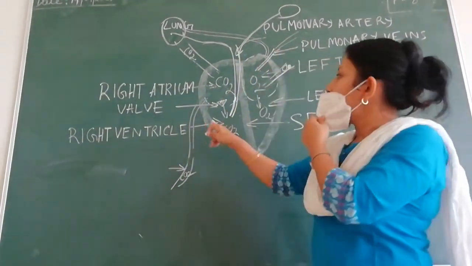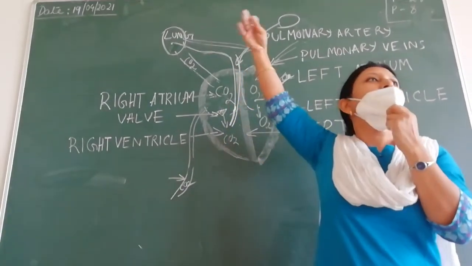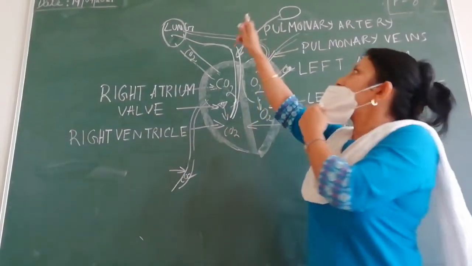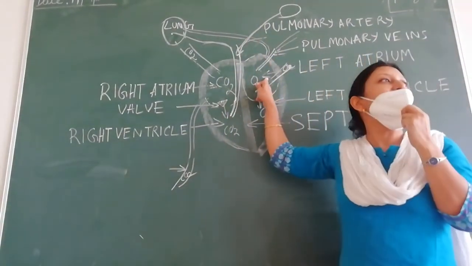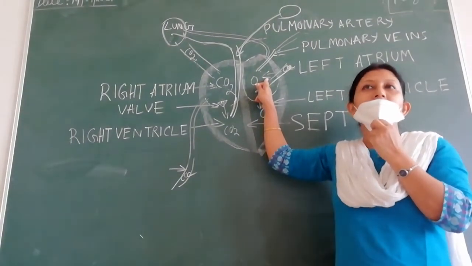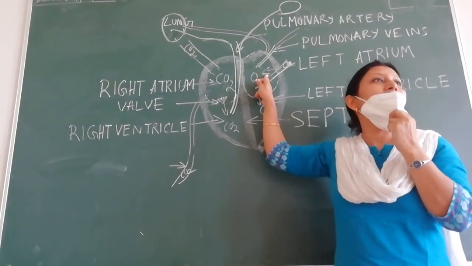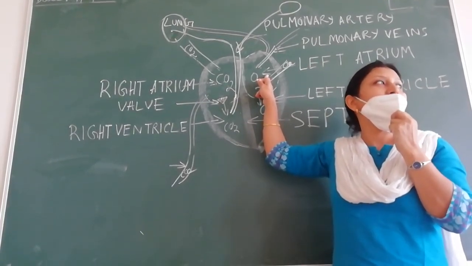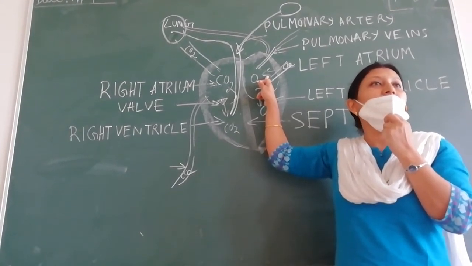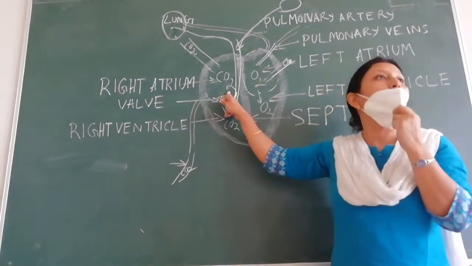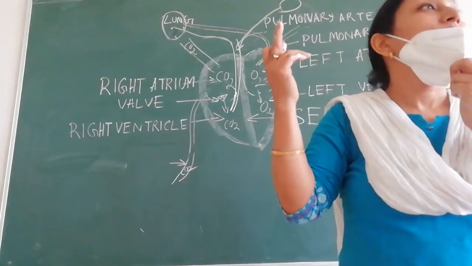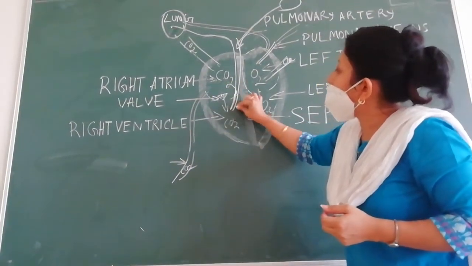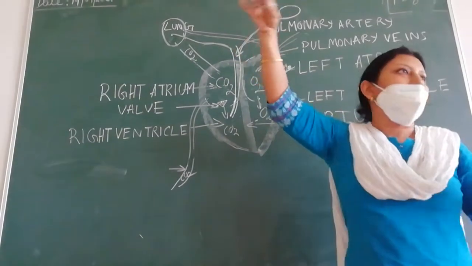So in the lungs the carbon dioxide is given out and the oxygen is picked up. And the oxygenated blood moves into the left atrium. It enters with the help of which veins? Pulmonary veins. That is the only exception. Only vein carrying oxygenated blood, and pulmonary artery is the only artery carrying deoxygenated blood.